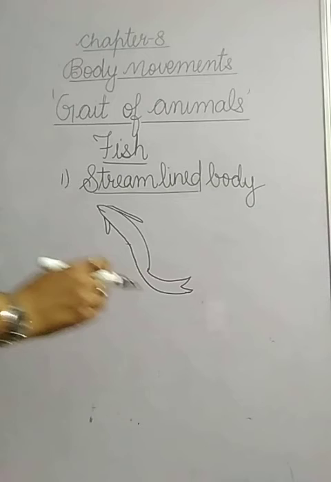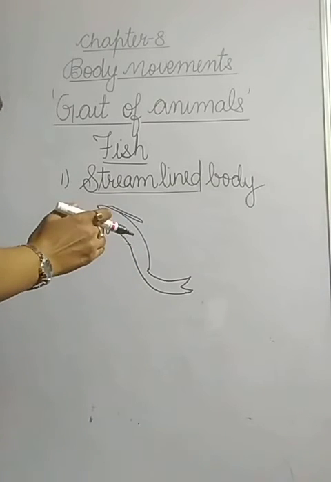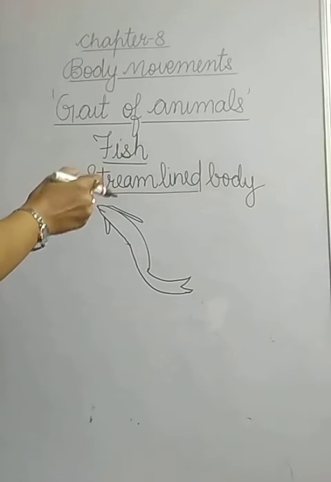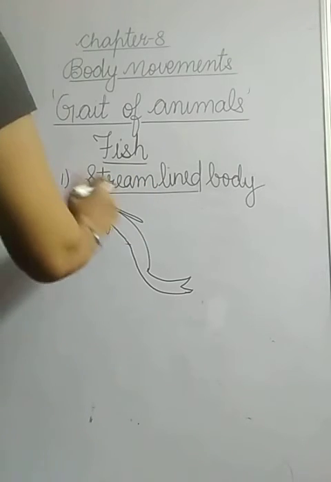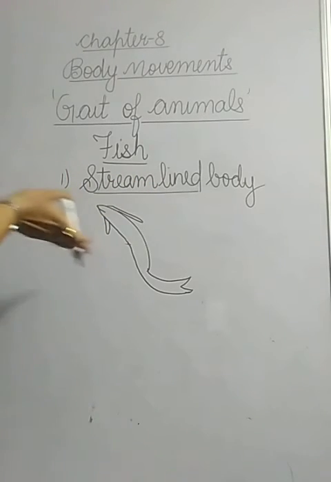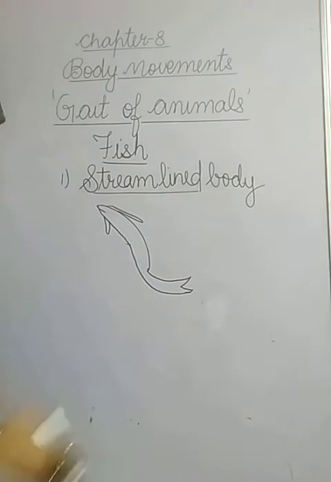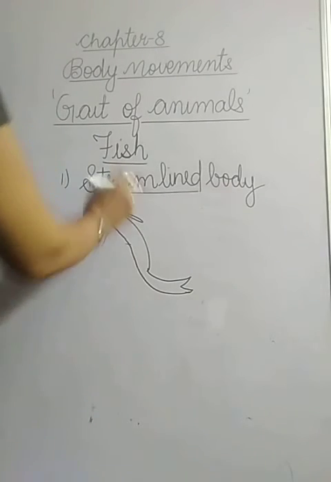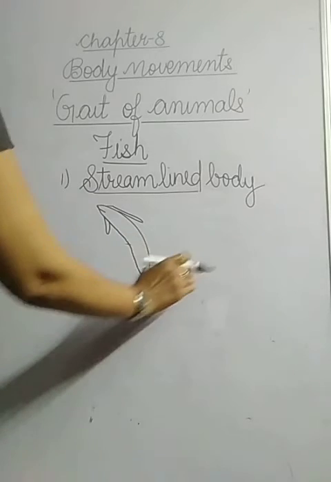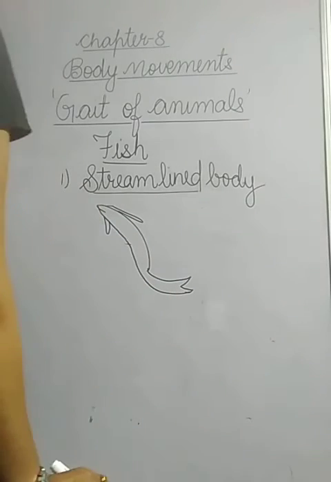So, when a fish swims, what happens during swimming? Muscles make the front part of the body curve one side and the tail part swings towards another, or you can say opposite side. This makes the fish form a curve. A curve is formed while swimming. A fish forms a curve.